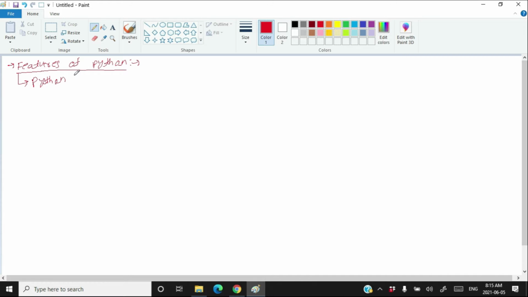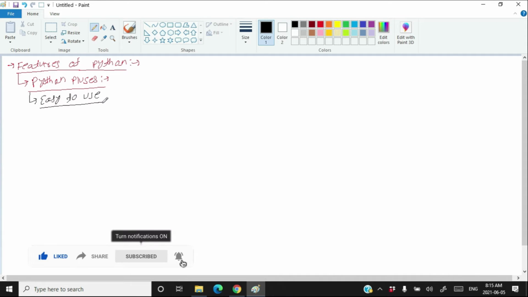Python pluses. The biggest advantage of Python is it is easy to use. See, Python is a very easy to use object-oriented language with very simple syntax. It is a very high-level language and very programmer friendly. Very high level means programmers find it very easy to use.